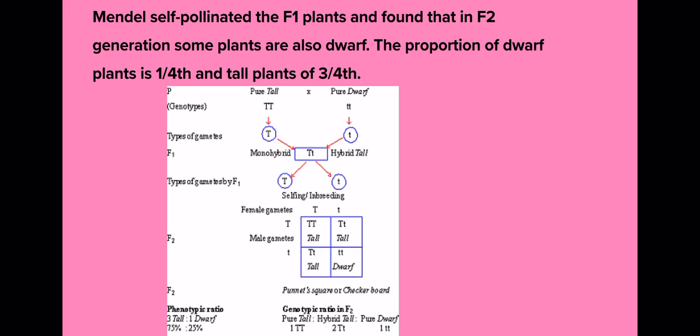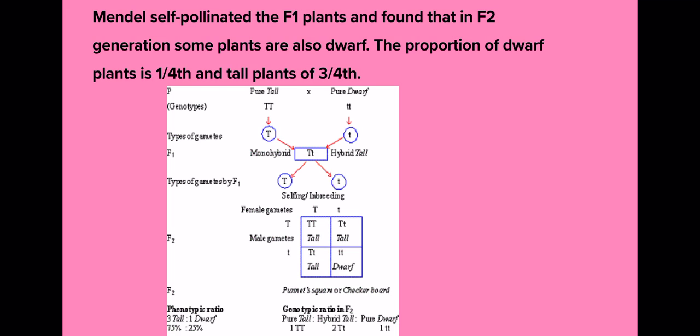Now what is the genotypic ratio? If you see the genic constitution, then one plant is pure tall, means TT, capital T. Two plants are hybrid, that is capital T, small t, and only one plant was dwarf.